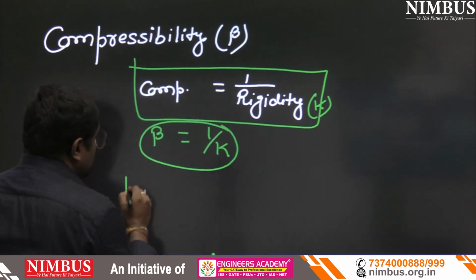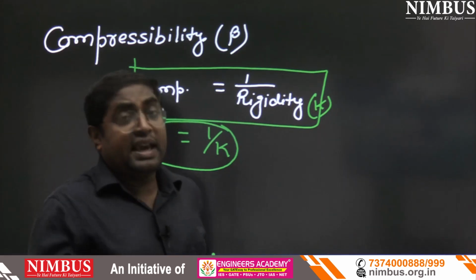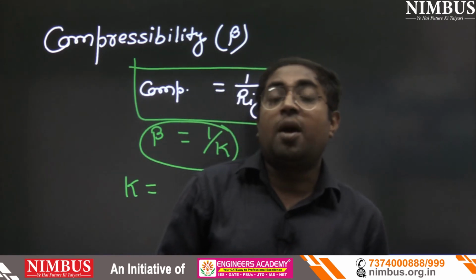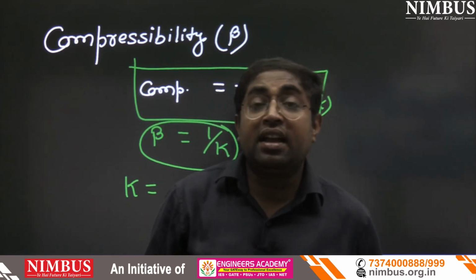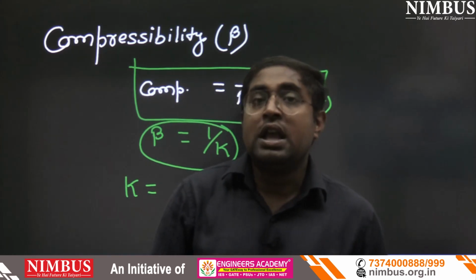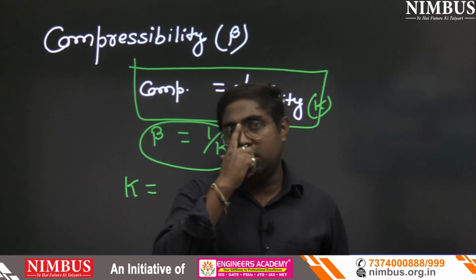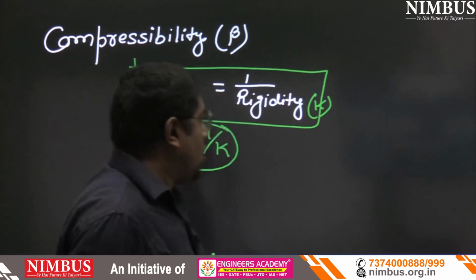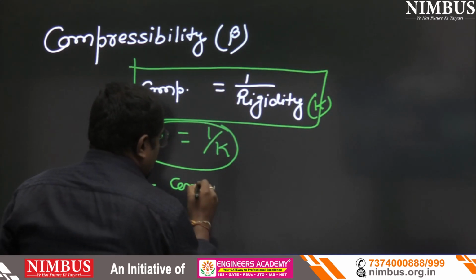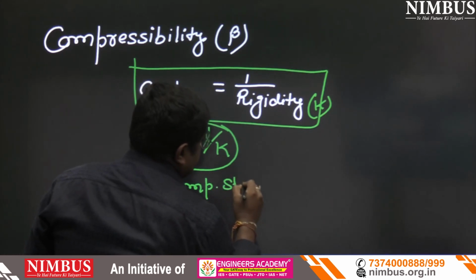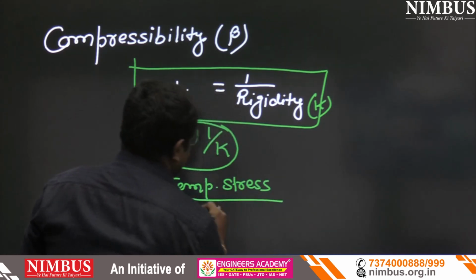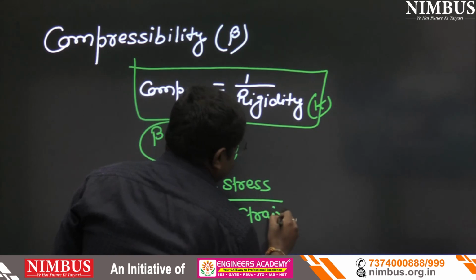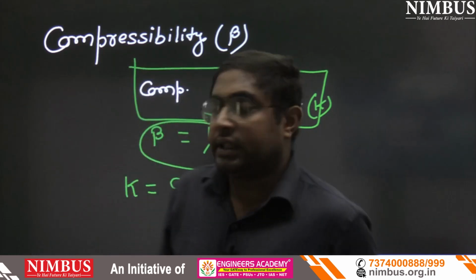And now what is K? K is direct stress upon volumetric strain. But here we are in the classroom of fluid mechanics, and in fluid mechanics there is no tensile force, only compressive force, that is pressure. Only compressive force, that is pressure. So can we write here compressive stress upon volumetric strain, we can write here.